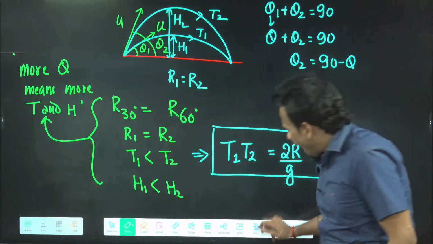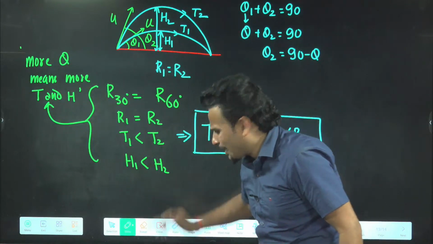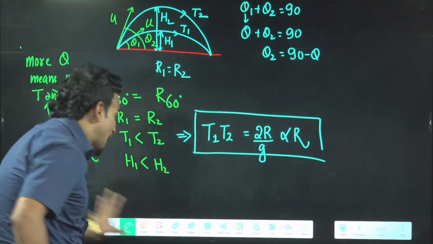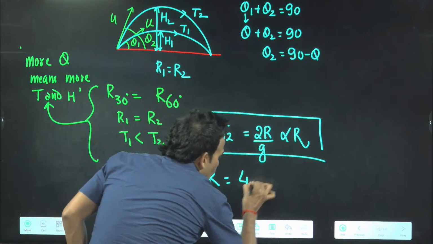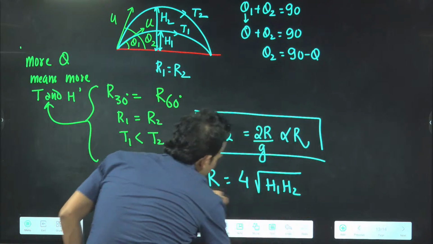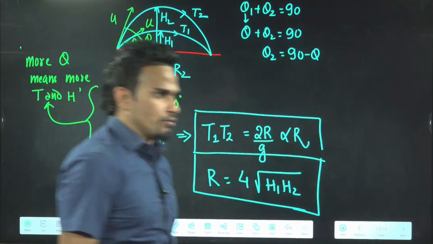Acha, with the help of height, can I find range? Is there any way to find range if heights are known? That is also possible. You have H1, H2, multiply them, you'll get the relation. That is, range will be coming as 4 times root of H1 into H2. You can do that.